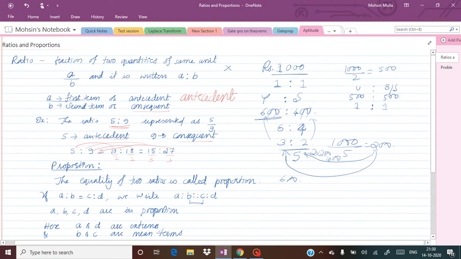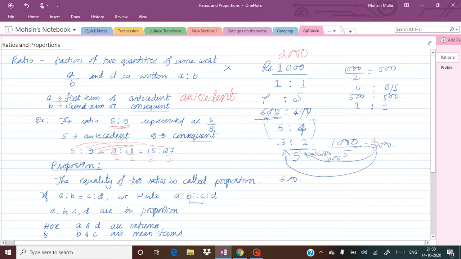Here, instead of 1000, if I change it to 2000, the value will become double. Per part will now be 2000 divided by 5, which is 400. So you are going to get 3 into 400, 1200, and your brother is going to get 400 into 2, 800 rupees.